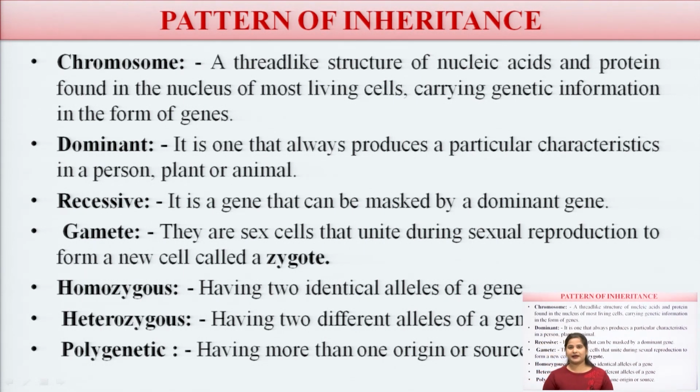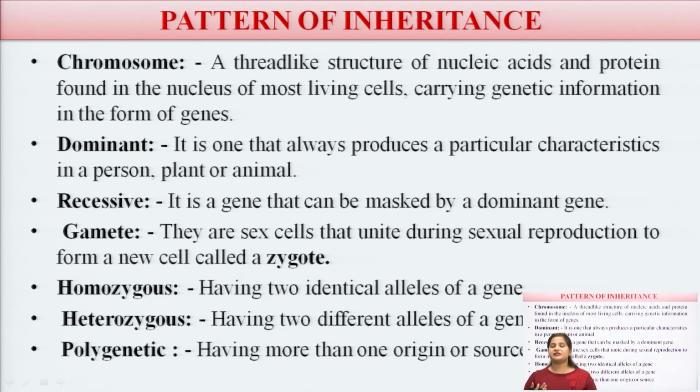Chromosomes, as I discussed earlier, a chromosome is a thread-like structure of nucleic acid and proteins found in the nucleus of most living beings, which carries the genetic information of the genes. Okay. Next is the dominant. Dominant means it always produces the particular characteristic in a person, plant or animal.